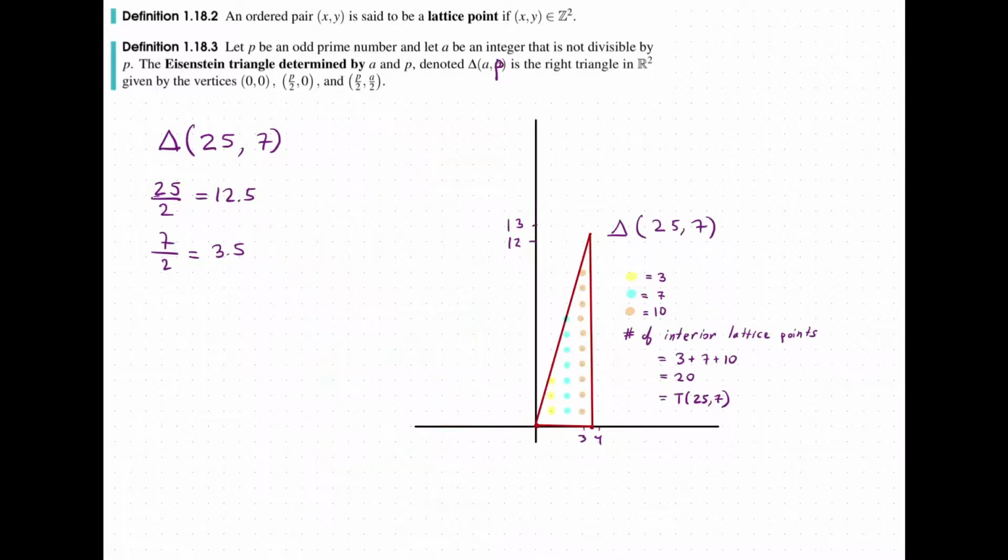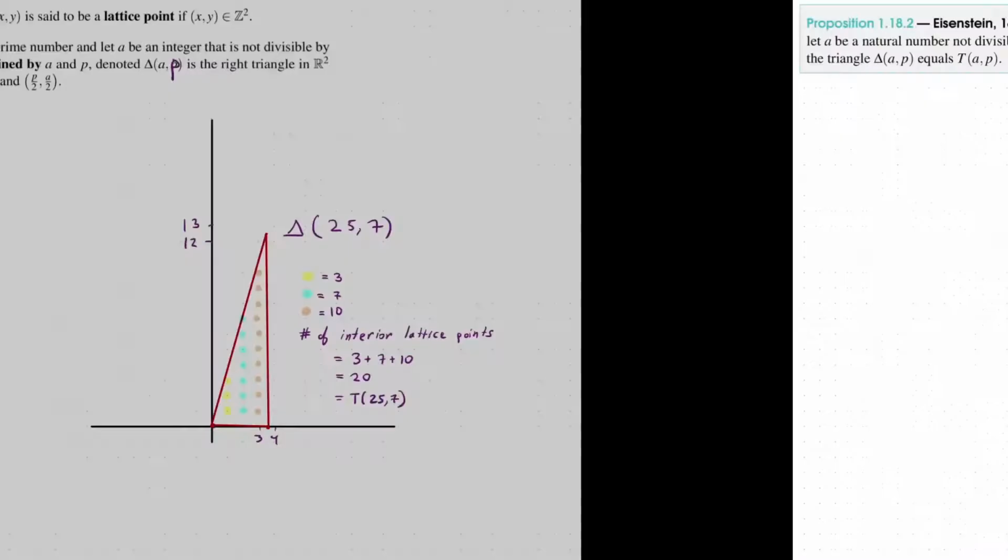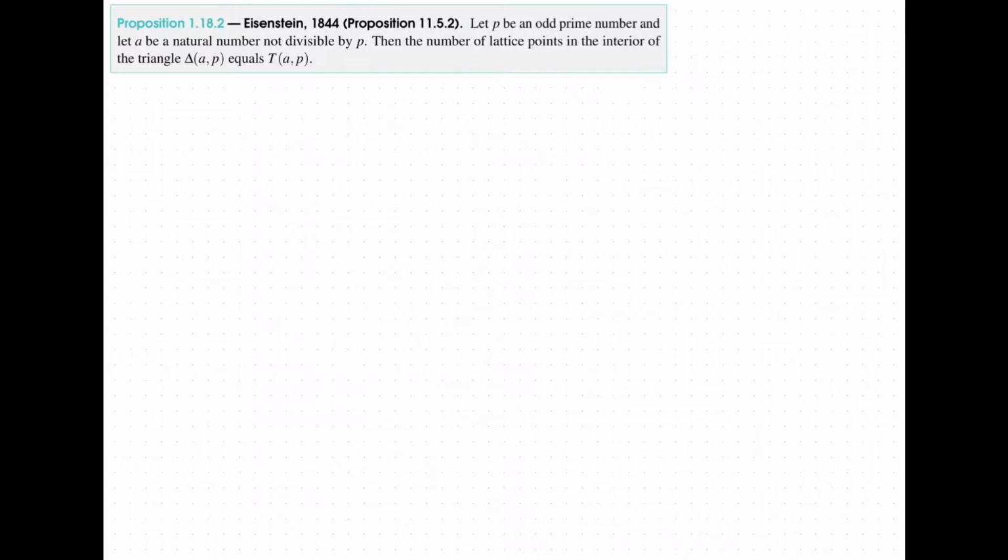And that's the bridge for all this work that Eisenstein did, making a connection with this T of 25 at 7, which we already know is related to the G appearing in Gauss's lemma. But now it's counting the number of interior lattice points of the Eisenstein triangle determined by these two quantities. And that's the next proposition, to prove that this is true.